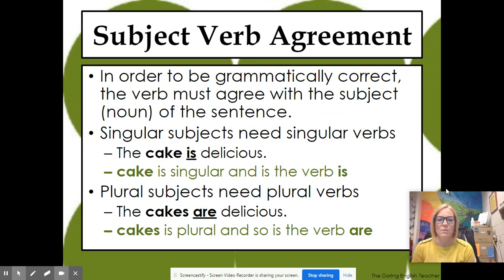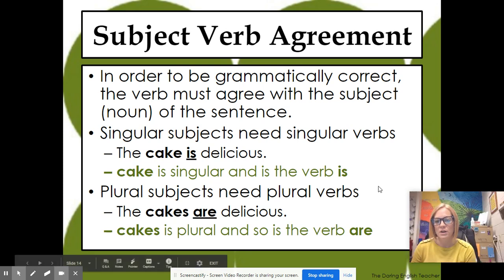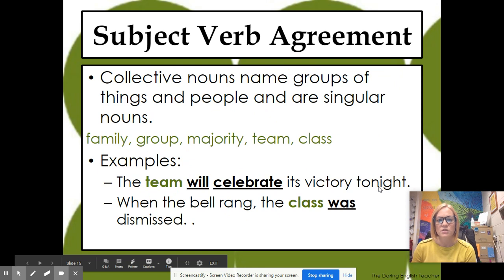One of the biggest things that I want to make sure you guys understand is subject-verb agreement when we go over verbs. So in order to be grammatically correct, the verb must agree with the subject or noun of the sentence. Okay, so if it's a singular subject, you need a singular verb. The cake is delicious. The cake is singular, and the verb is also singular. We're talking about one cake. So if we're doing a plural subject, the cakes are delicious. So our cake is plural now, and then the verb are is also plural. A lot of times it helps to read your sentences out loud to make sure they make sense and you're understanding them.